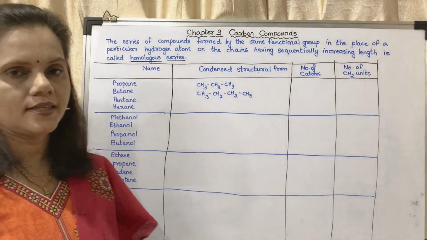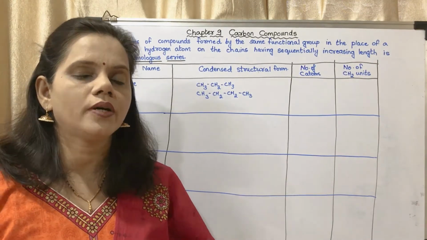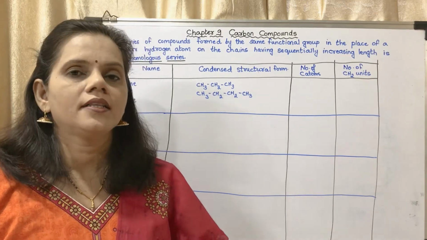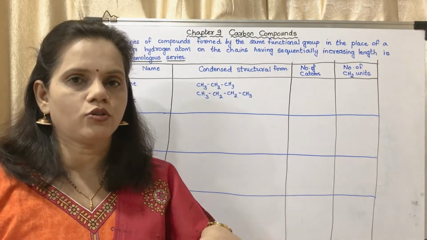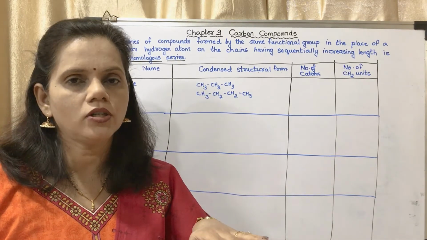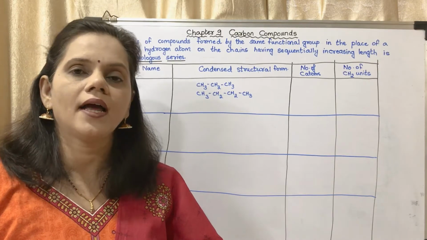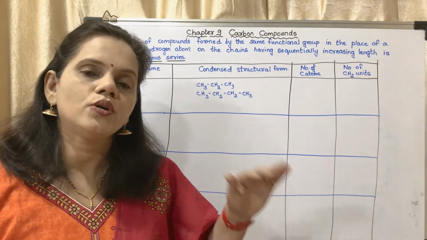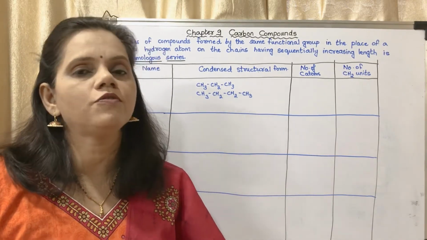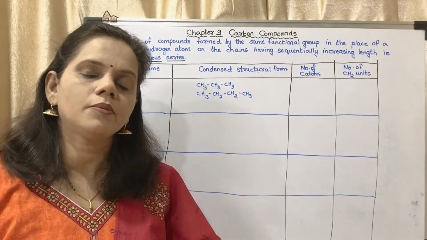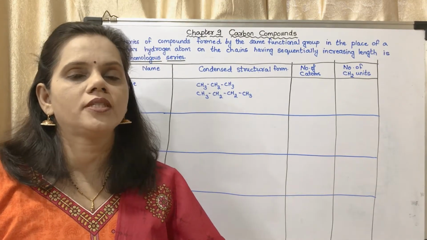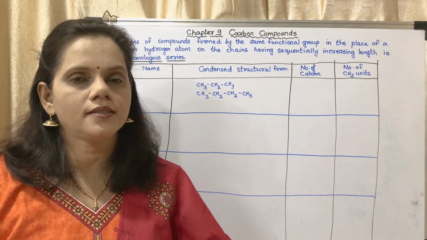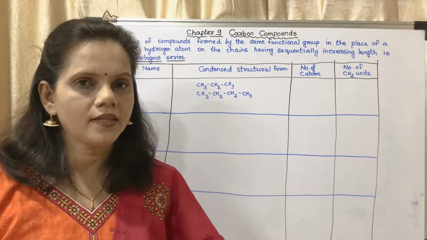Okay, homologous series. So in the other lecture I had told you about the first five. I had shown you that the first compound and the second compound, they increase by one carbon atom and two hydrogen atoms. So it is a series of compounds. Okay, so those series of compounds which are having the same functional group, they show similar properties also. So those compounds which are having the same functional group, that series is said to be homologous series. We will see the definition which has been given in the textbook.